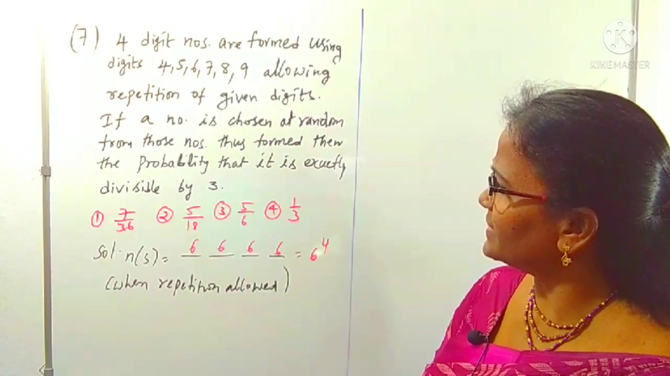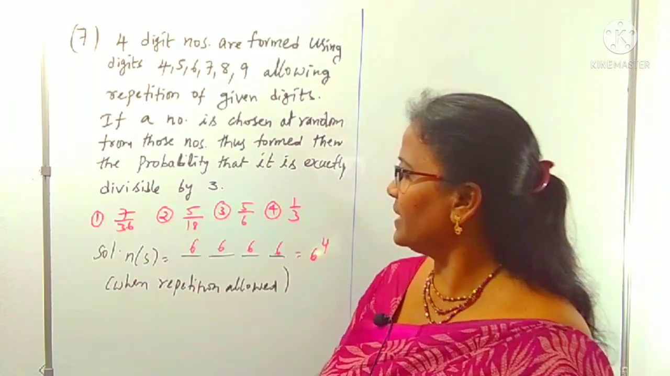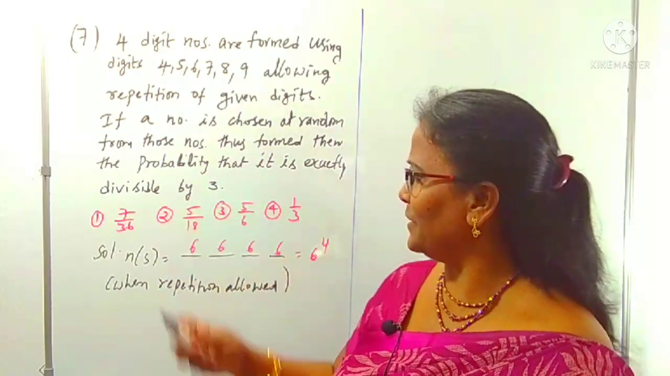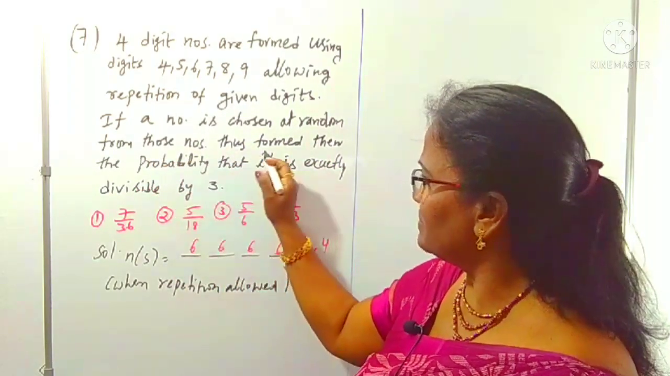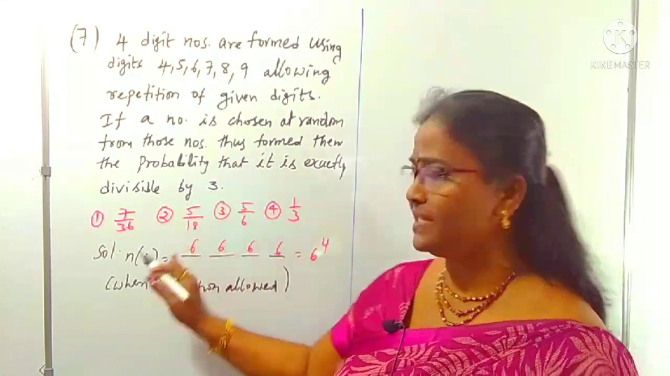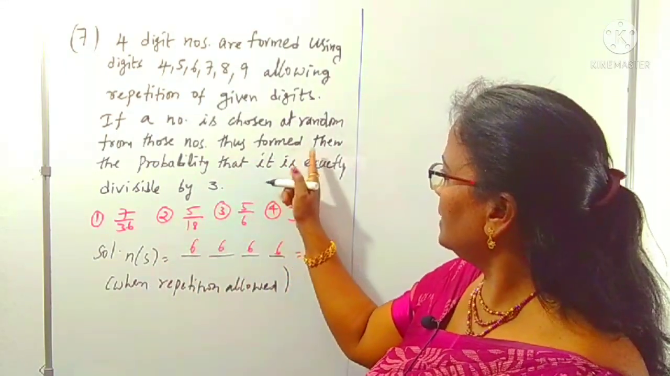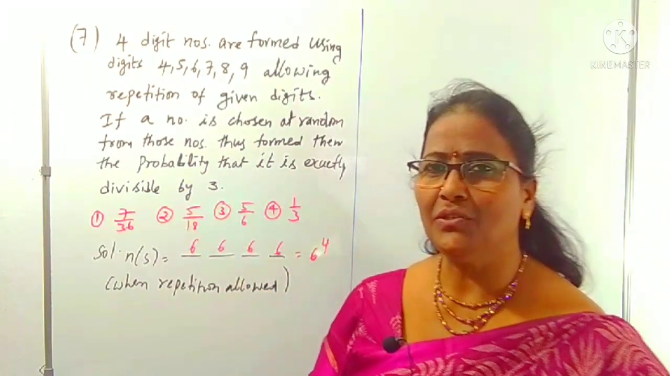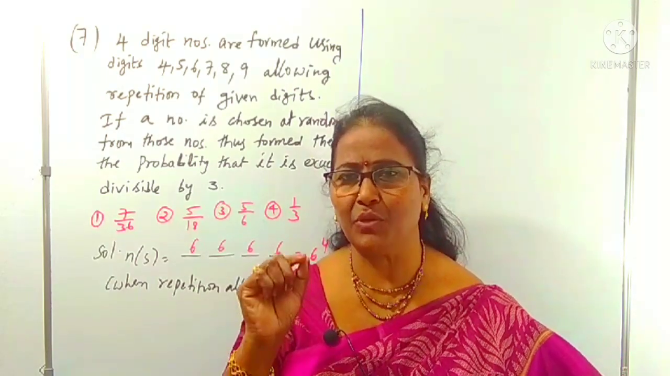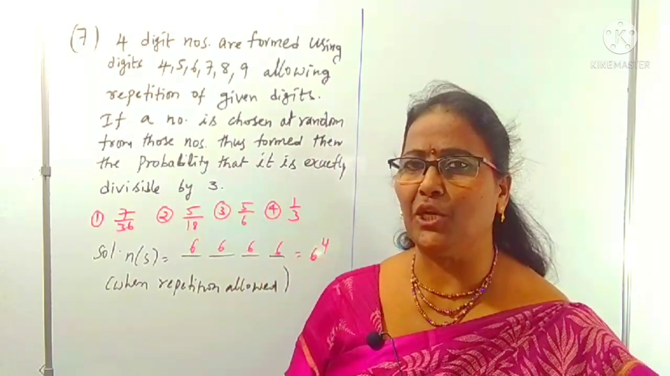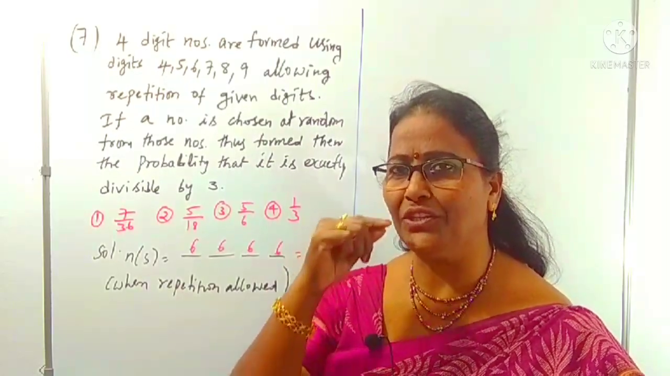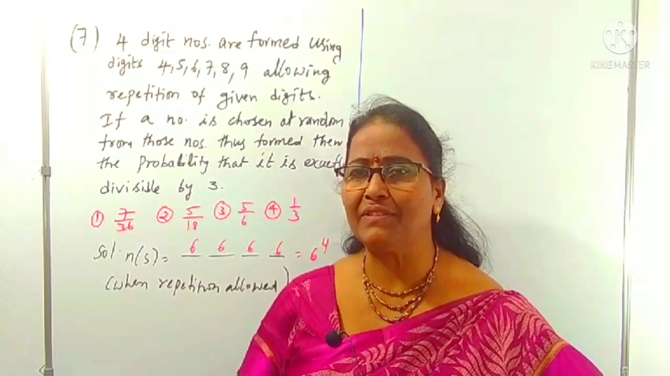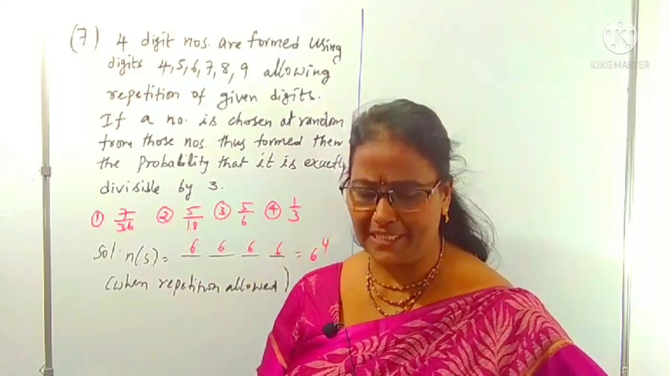Now let's concentrate on the probability: what is it asking? If a number is chosen at random from those numbers formed, then what is the probability that it is exactly divisible by 3? We have to choose a number that is exactly divisible by 3. In the case where repetition is allowed, what can you think about divisibility by 3? When repetition is not allowed, it is different. But when repetition is allowed, for divisible by 3 or 6, I am explaining how it is.